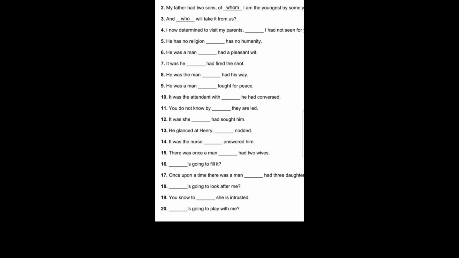Sixteenth, dash going to fill it. Who is going to fill it? He or she or they are going to fill it. Therefore, who. Now, 17. Once upon a time, there was a man dash had three daughters. Once upon a time, there was a man who had three daughters. Who had three daughters? A man had three daughters. So in the answer, if we are getting a noun or he or she, we write who.